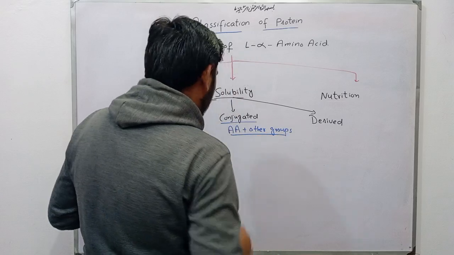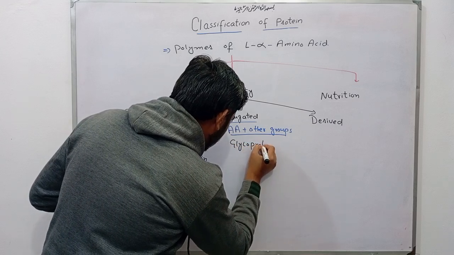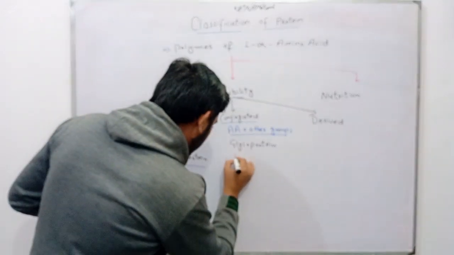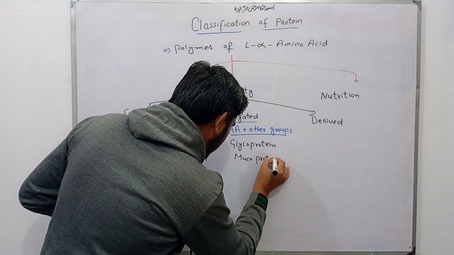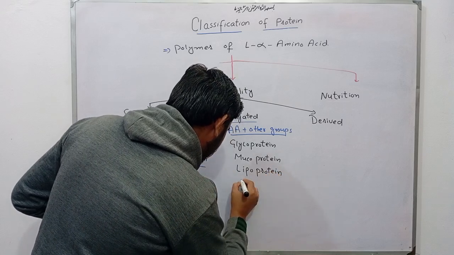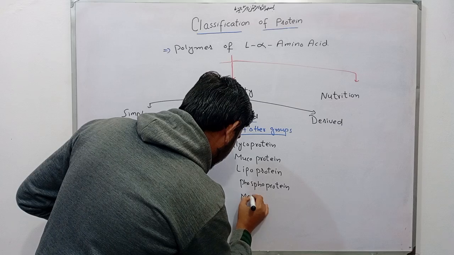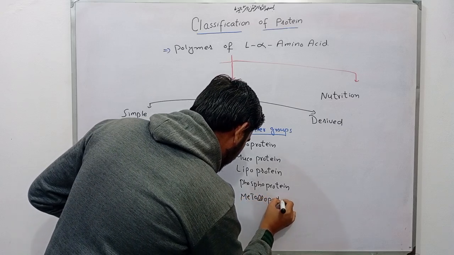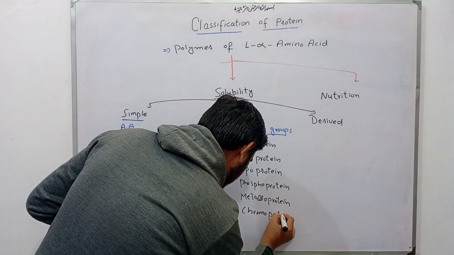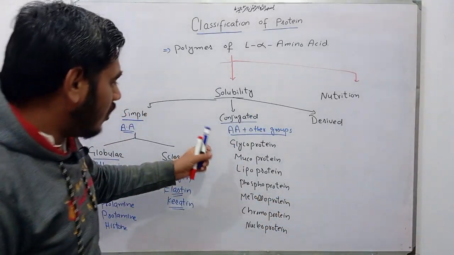Now coming toward the examples: glycoprotein, which contains a carbohydrate part, as the name indicates, glyco meaning carbohydrate; mucoprotein; lipoprotein, containing lipid; phosphoprotein; metalloprotein; chromoprotein; and nucleoprotein. So these are all conjugated proteins.